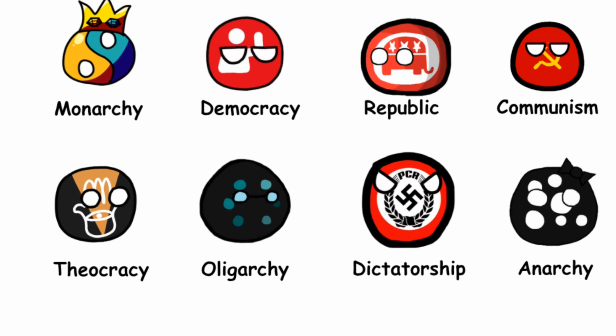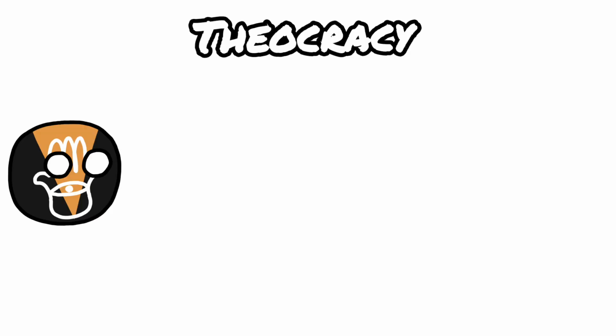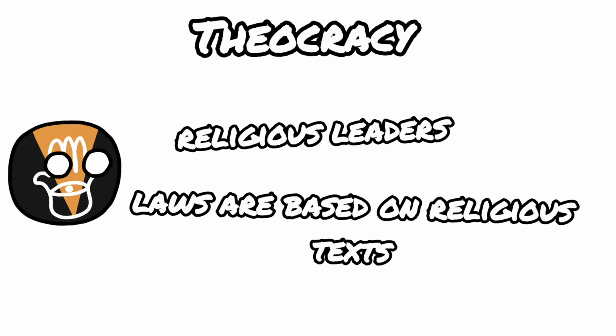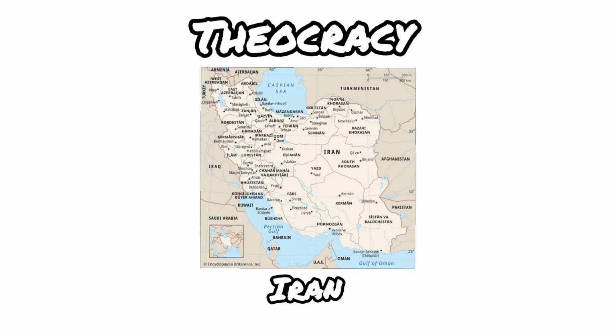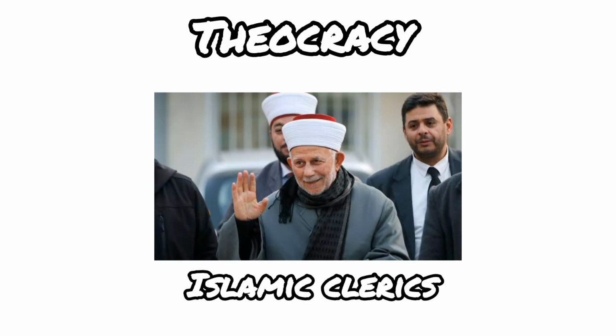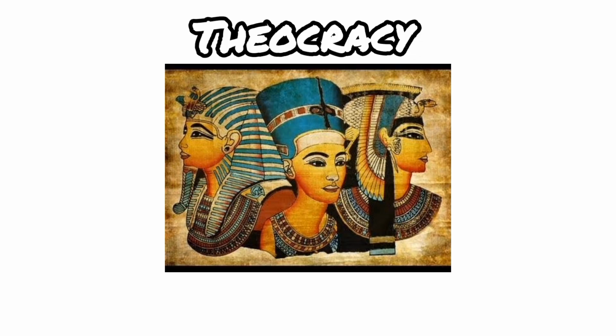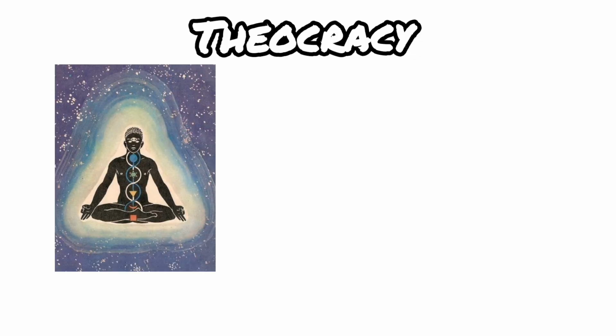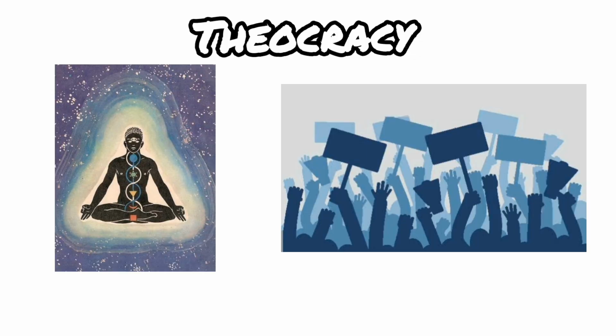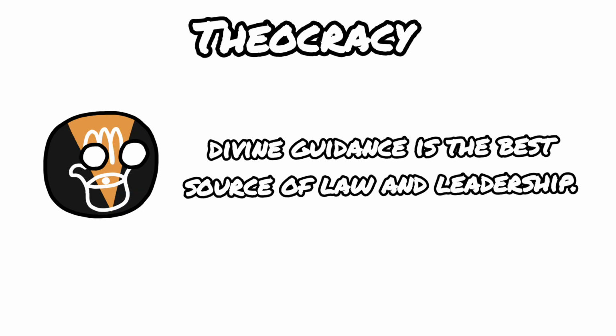6. Theocracy. In a theocracy, the government is run by religious leaders, and laws are based on religious texts. Iran is a modern example, where Islamic clerics hold top political power. In ancient history, Egypt's pharaohs were considered gods, ruling both spiritually and politically. Theocracies believe divine guidance is the best source of law and leadership.